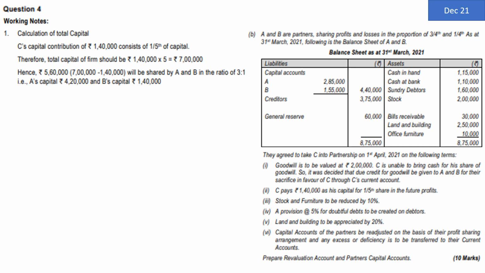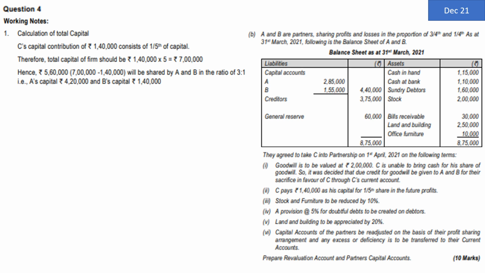Calculation of total capital of the firm. Now the solution given by the institute is a little lengthy. We can make it a very simple solution. For 1/5 share, C is bringing 1,40,000. And B's profit sharing is also 1/5. That means his capital should also be 1,40,000. So the expected closing balance of C is already known to us, 1,40,000.